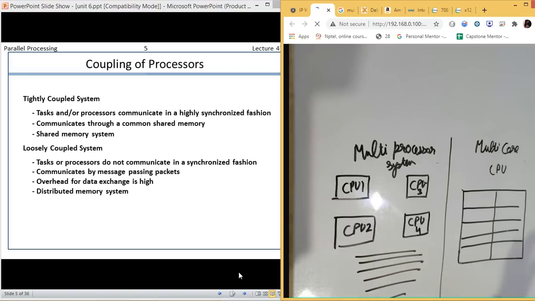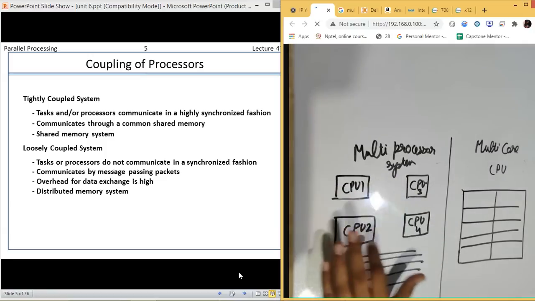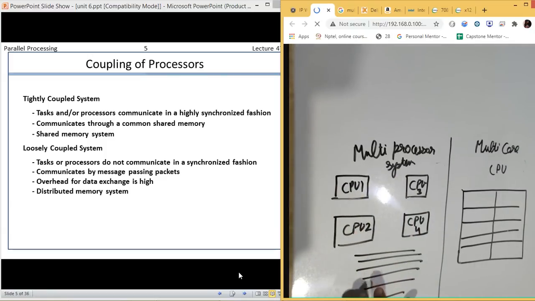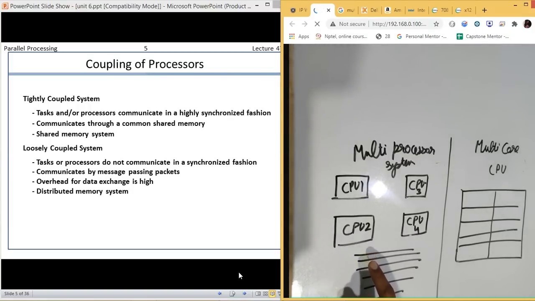First one is a tightly coupled system. Second one is a loosely coupled system. Now, what is the difference between tightly coupled and loosely coupled systems? If all the processors are using a shared memory, like all are using the same memory, then it is a tightly coupled system. So if all of them are sharing a single memory, then it is a tightly coupled system.